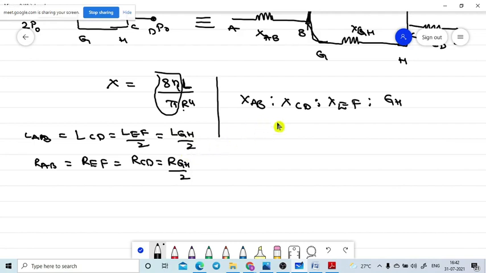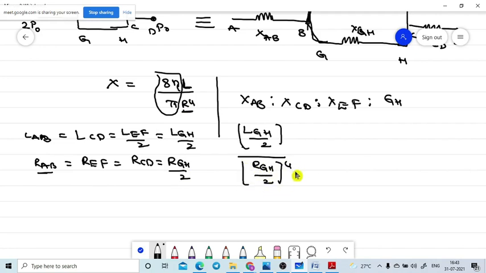X of AB is equal to length of GH by 2 divided by R square. R square means the radius of AB. I am writing all equations in terms of GH, because the GH term is there. So radius of AB is equal to R of GH by 2, but the R power 4 is there. That is equal to R of GH divided by 2, whole power 4.